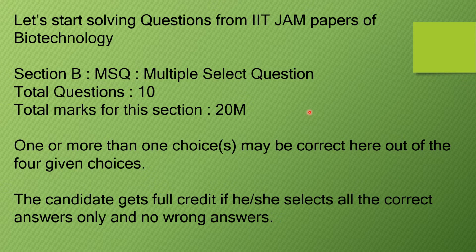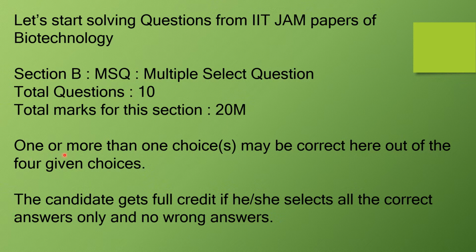In today's video, we'll solve questions from the MSQ section of the IIT JAM examination. This is Section B of the exam, which has multiple select questions. In the exam, there are a total of 10 questions and the total marks for this section are 20 marks. So one question is for 2 marks.